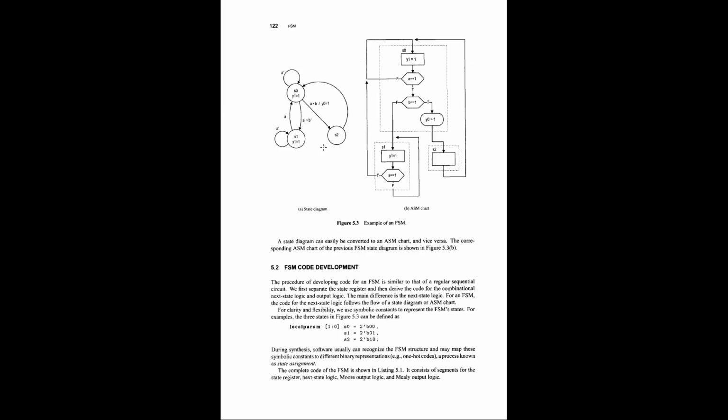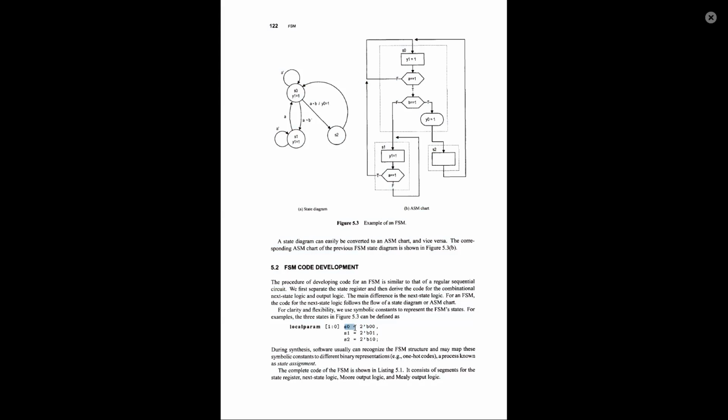I had told you that every finite state machine can be converted, in terms of Verilog, into 3 always blocks. One always block for the current state logic, one always block for the next state logic, and one always block for the output logic. Before these 3 blocks, we also need to encode these states. It is called state encoding.